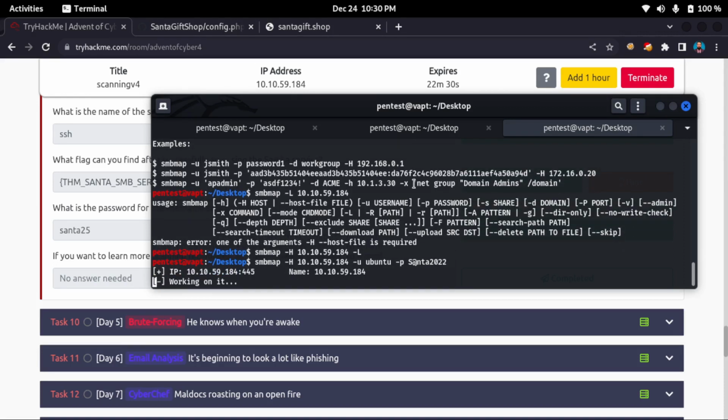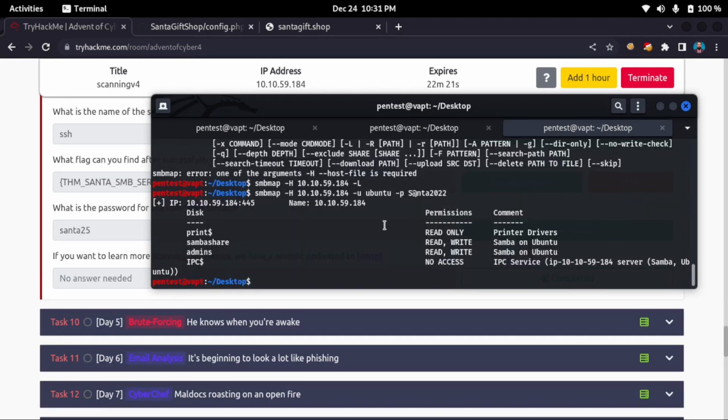Now trying to connect. And as you can see, I was able to find all the shared folders here. Admin, SMB, share, we have, okay.